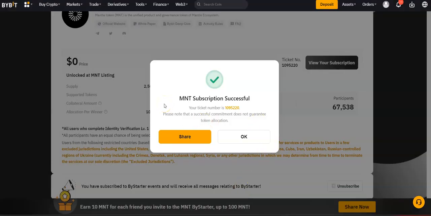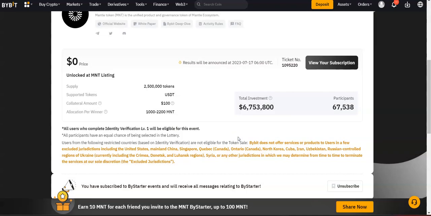MNT subscription successful. Your ticket number is 109520, 5220. Please note that successful commitment does not guarantee token allocation. Okay, cool. So that's done.